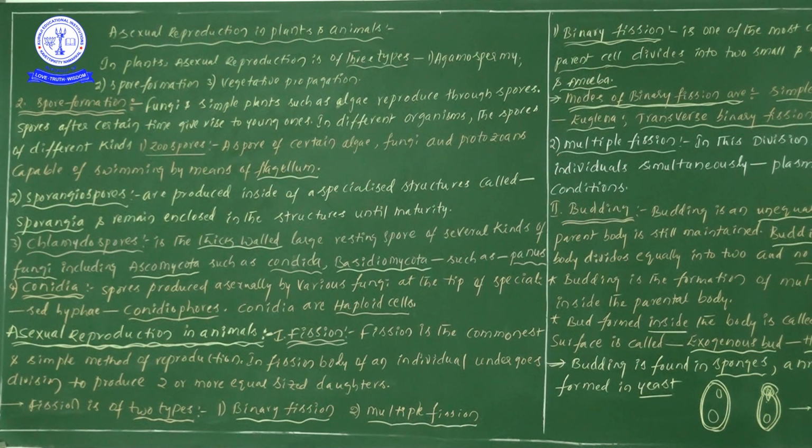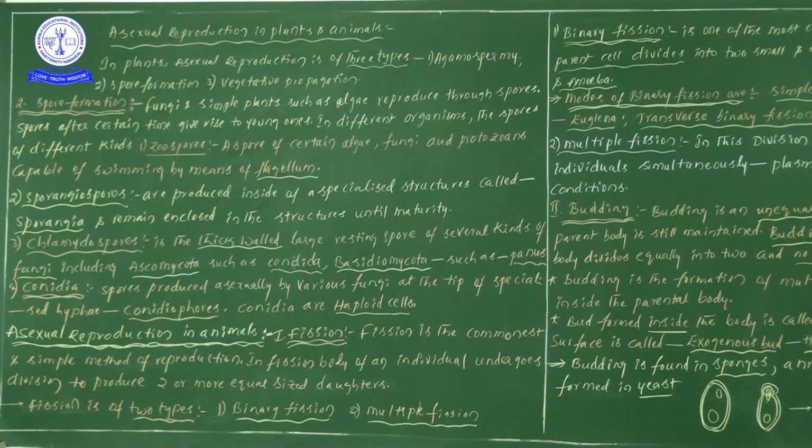Many flagella can be taken as flagella. Now zoospores are completed. Zoospore formation we can see in algal members, fungal members and a few protozoans, and these zoospores can swim by means of flagellum.